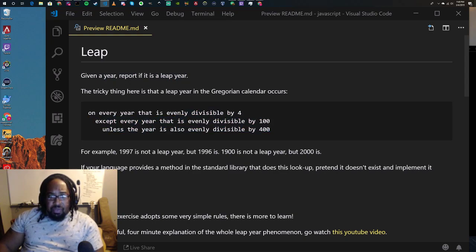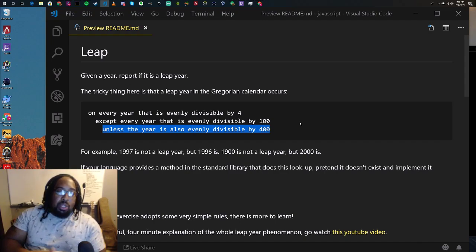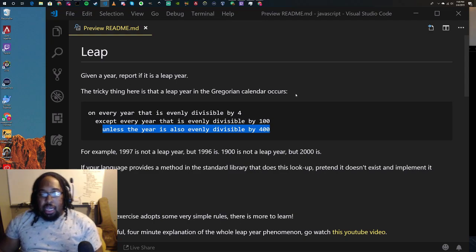So this is a leap year. This is not a leap year. This makes it a leap year again. Cool. So we have all the information we need to develop the logic we can use to determine if a year is a leap year.